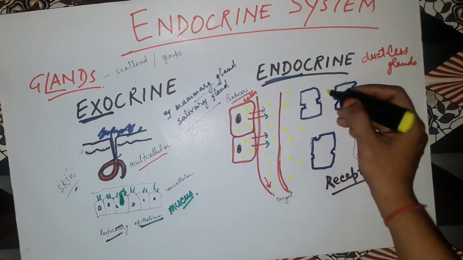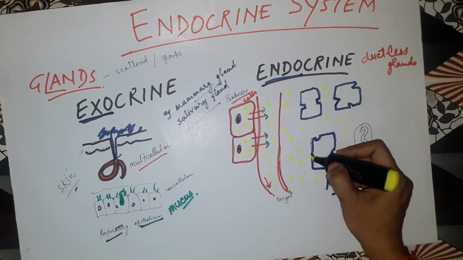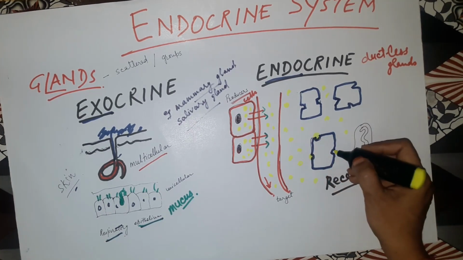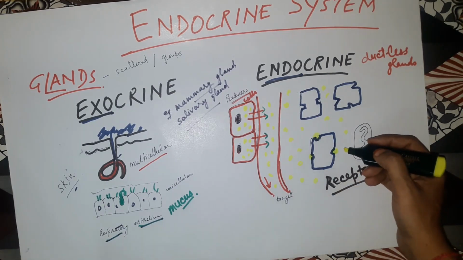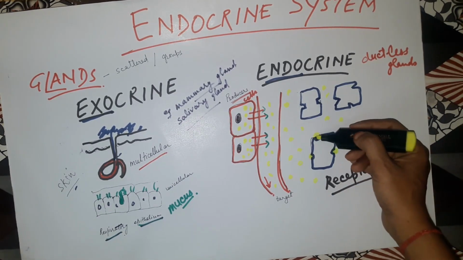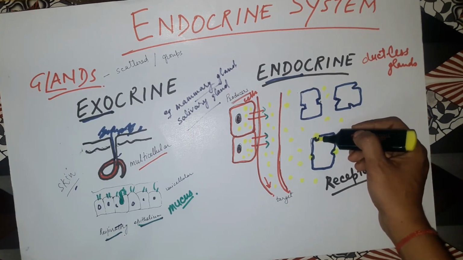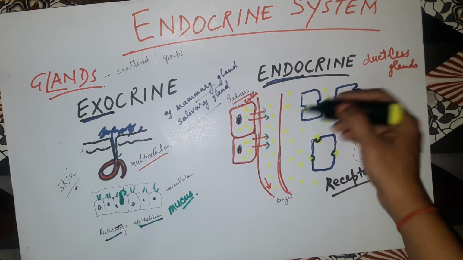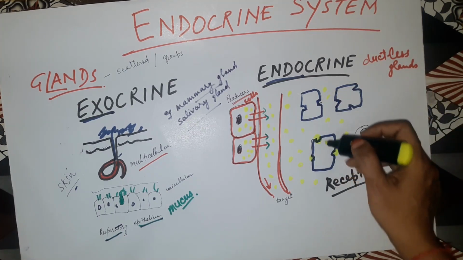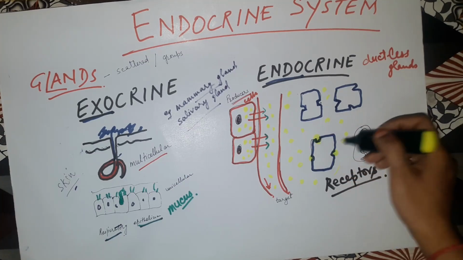So they will move around everywhere, but they will get attached only where they fit perfectly. Here the lock and key system will go on, because the receptor will get attached to a particular shape only. Suppose this is the circular one, so they will get attached to the circular one only. Here is a square shape, here is the triangle one. So they won't attach there, they will get attached here. This is known as the target receptor, and there they will show their action.